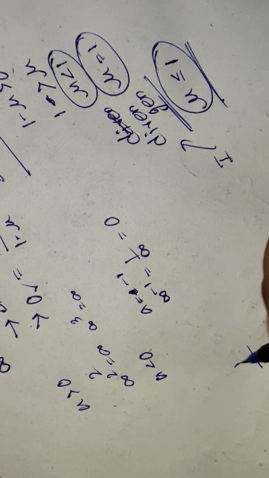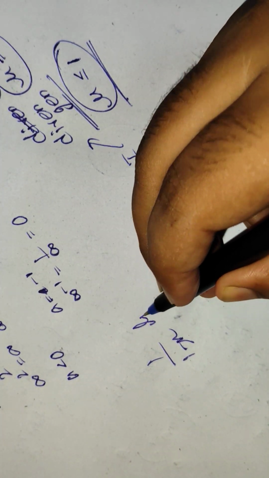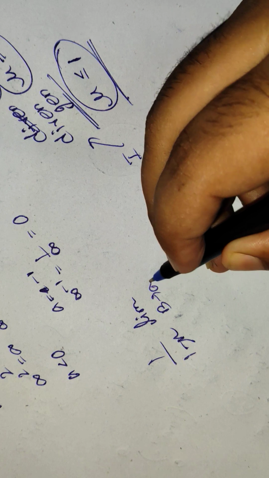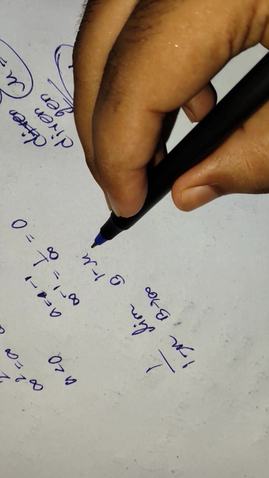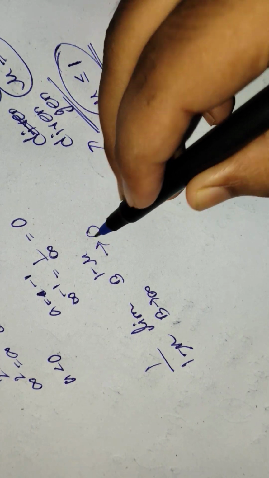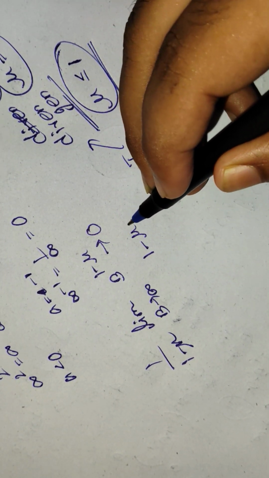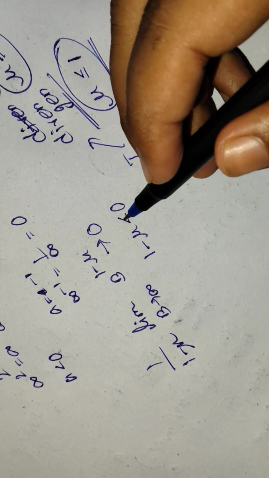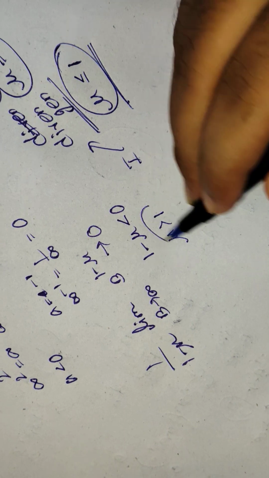On the other hand, take 1 minus mu, with limit b tending to infinity, b to the power 1 minus mu, and it will be 0 when the power is negative. 1 minus mu is less than 0, right? If 1 minus mu is less than 0, that means mu is greater than 1.